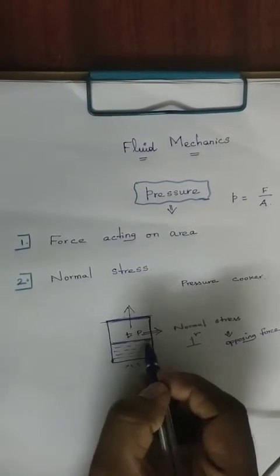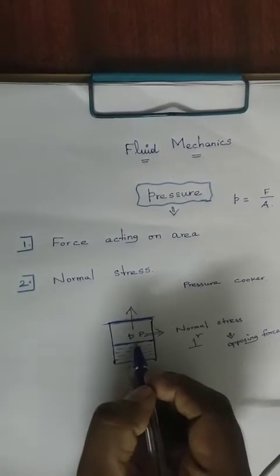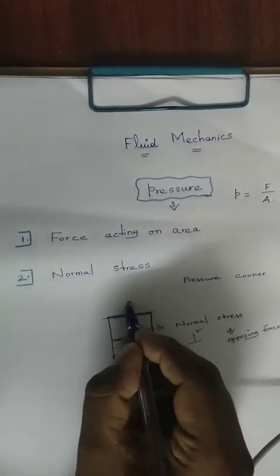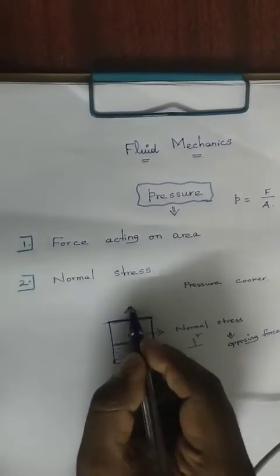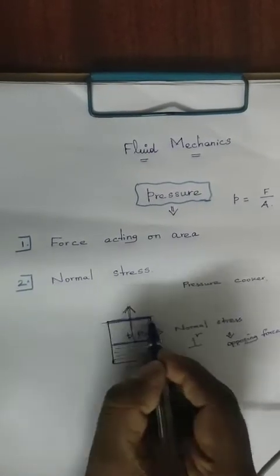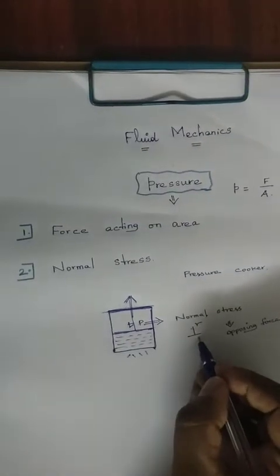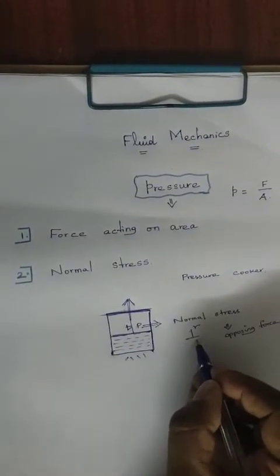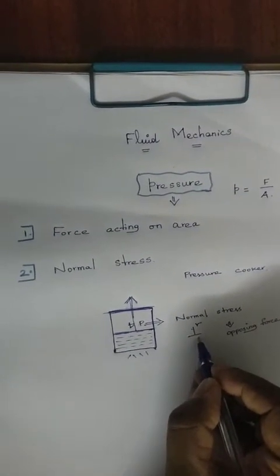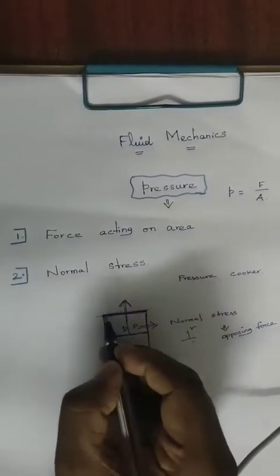So the fluid is feeling like this. The stress or the force acting in this direction is perpendicular to the surface of your cooker. That's why here we are using the word normal, right? And then the opposing force, which one is going to oppose?